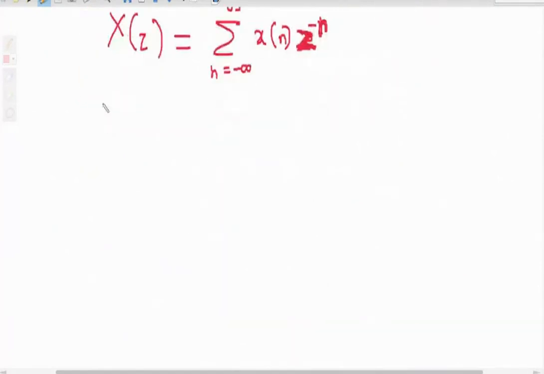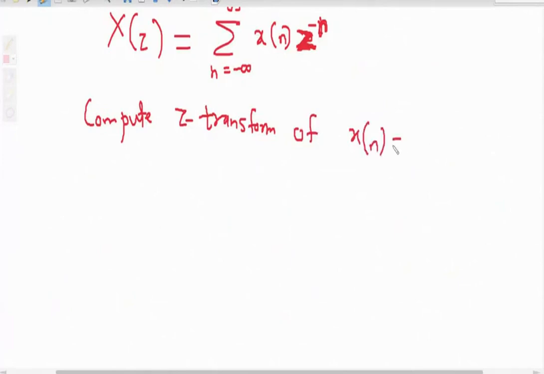Compute the Z transform of x of n equal to, let us say, take any sequence 2 2 3 1, and for example the arrow is present over here.